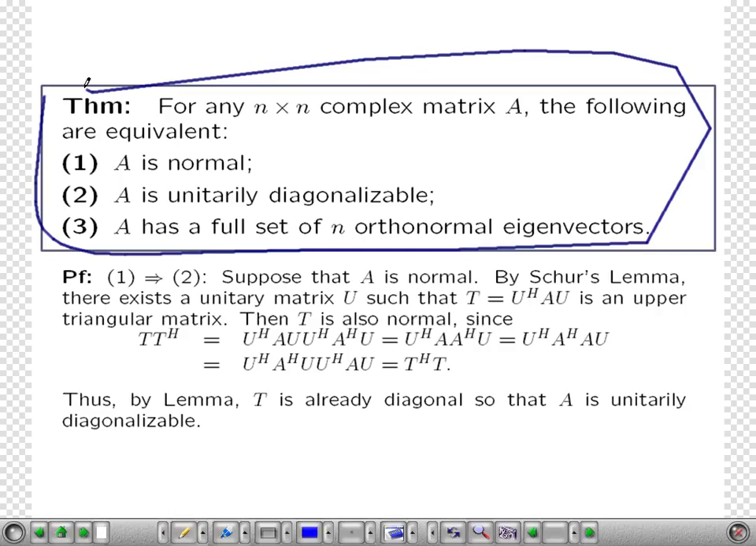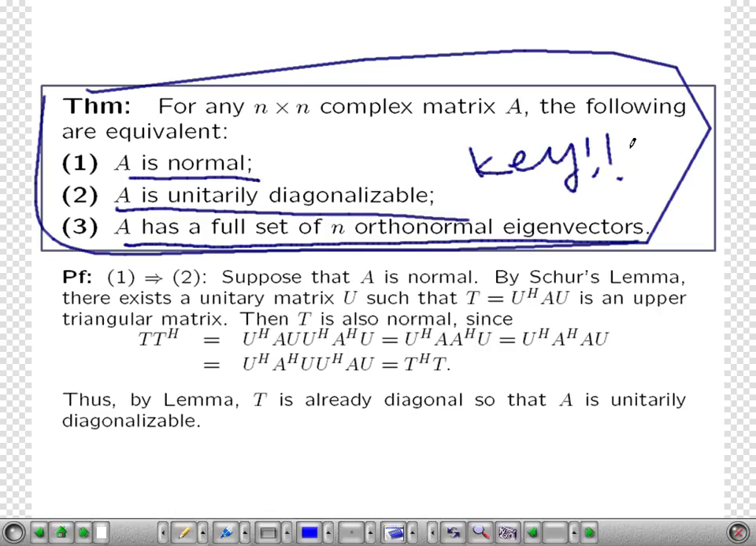For an n by n complex matrix A, the following are equivalent. A is normal if and only if A is unitarily diagonalizable, if and only if A has a full set of n orthonormal eigenvectors. This is a key. This gives us an if and only if criterion to be unitarily diagonalizable.